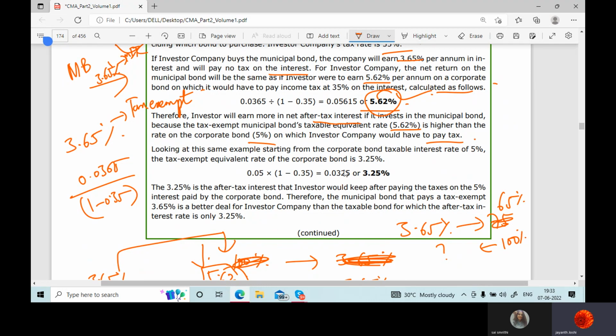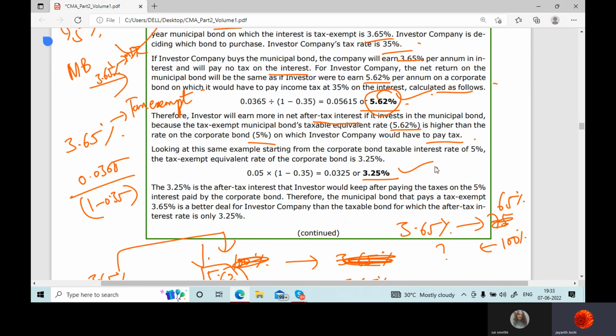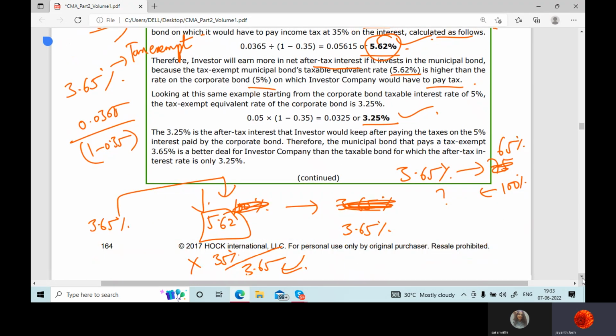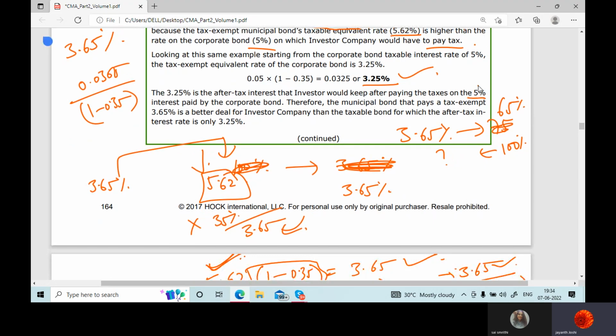So if I have to see the after-tax returns, what I'm making from the corporate bond is 3.25, correct? Yes, sir. So the 3.25 is the after-tax interest that the investor would keep after paying the taxes on the 5% interest paid by the corporate bond. And still you can see 3.65 is a better deal.